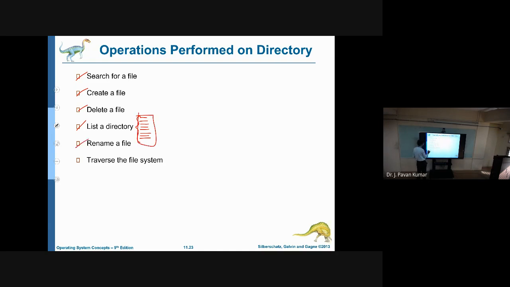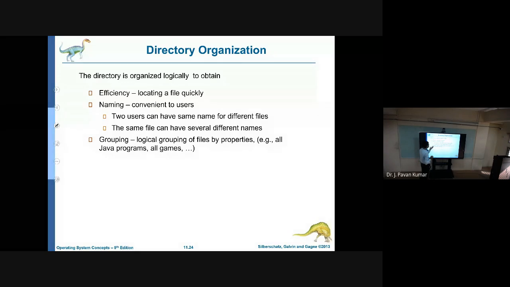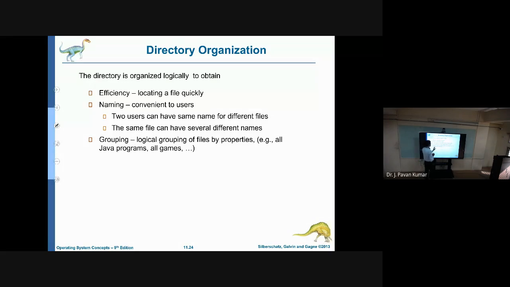Next, renaming a file, traversing the file system, all these things are the operations performed on a directory. And why do we need to organize the files into directories? That is the question, right? Why do we need to organize? Intuitively, we can organize based upon the type of files. The relevant files can be kept together so that locating a file will be easier. So it will give efficiency.